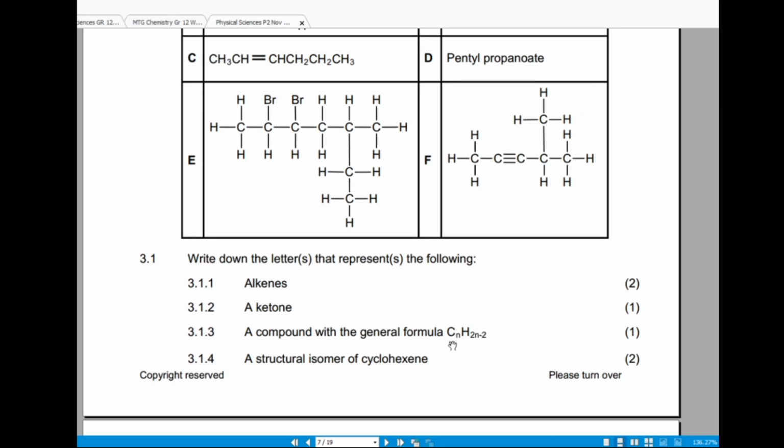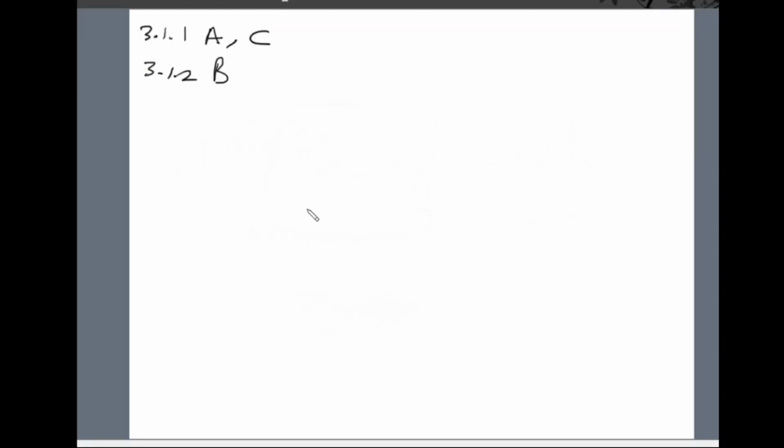There are no other atoms except carbon and hydrogen. So for this general formula, CnH2n minus 2, if you are not sure, it will be either an alkane, alkene, or alkyne.